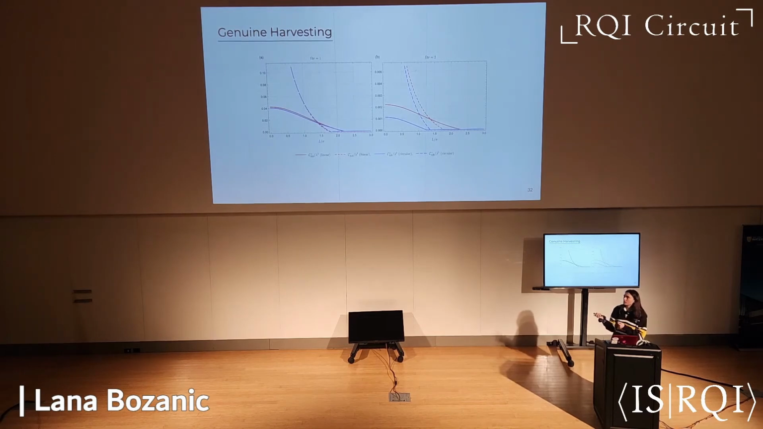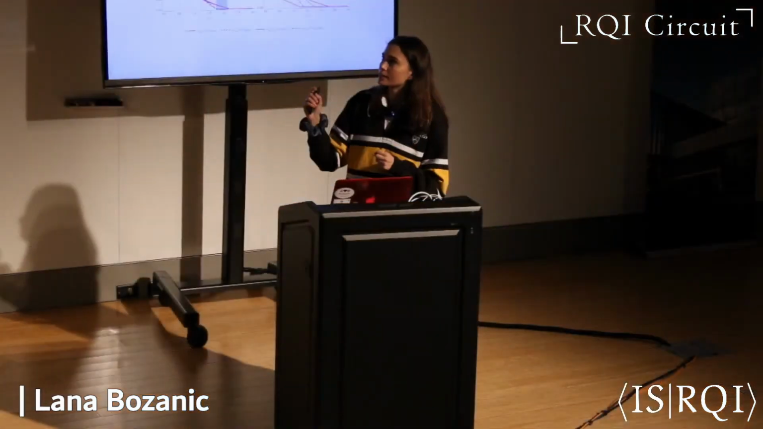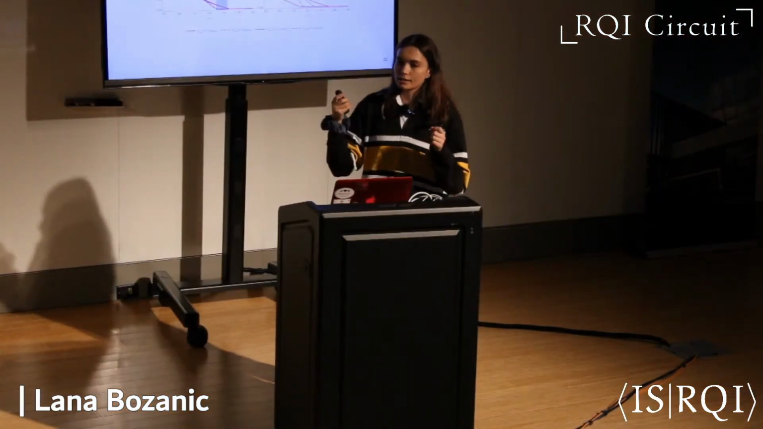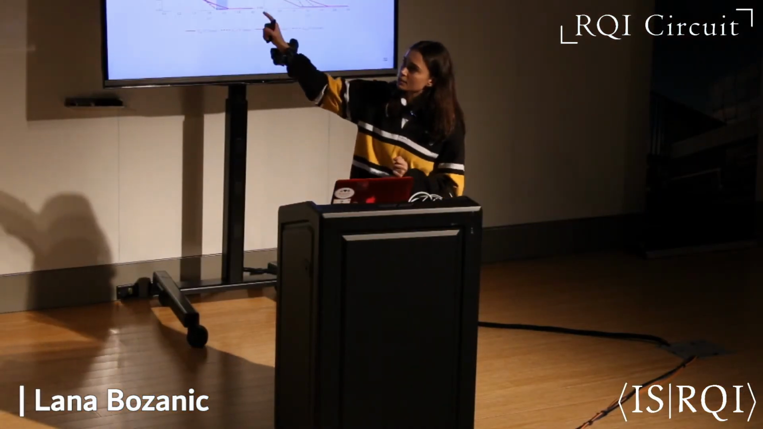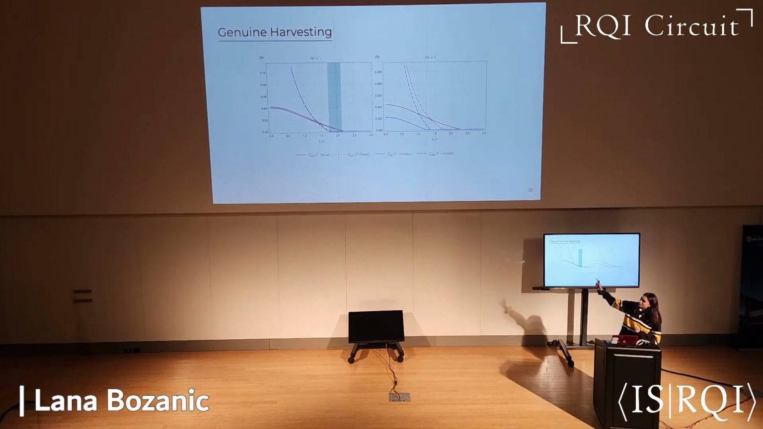harvesting. So this figure shows the solid lines. The red is linear, the blue is circular, and the solid lines represent the genuine harvesting, and the dashed lines are the entanglement from communication. On this figure on the left, we can see that in this region where the dashed lines are 0 and the solid lines are non-zero, that is genuine harvesting, even though our detectors are still in causal contact.